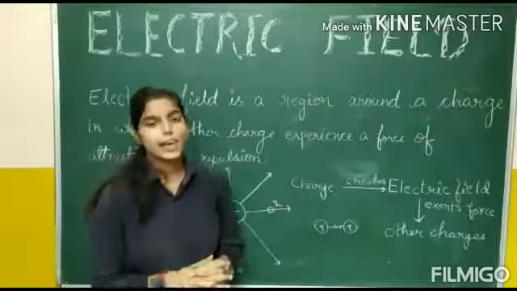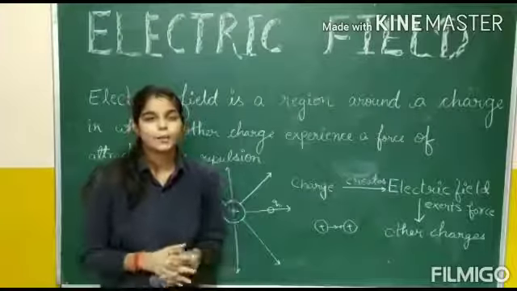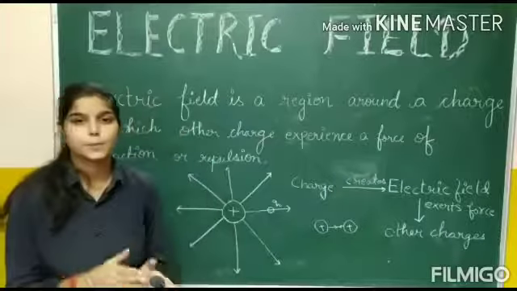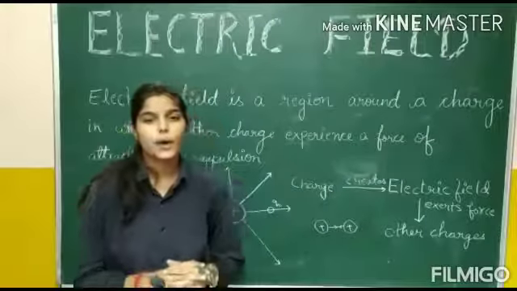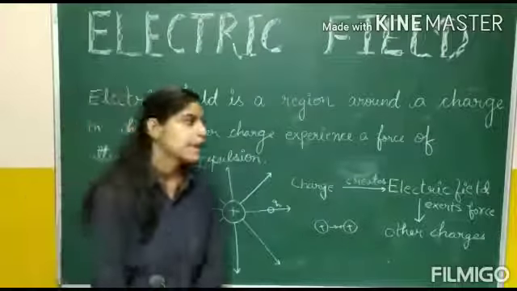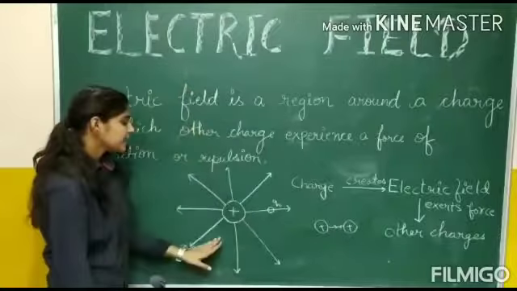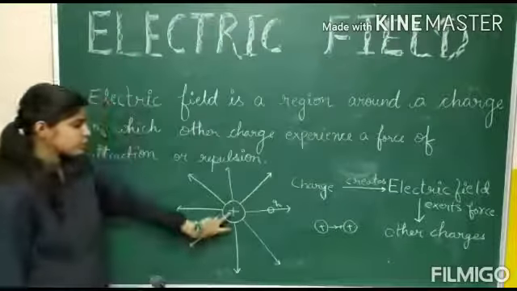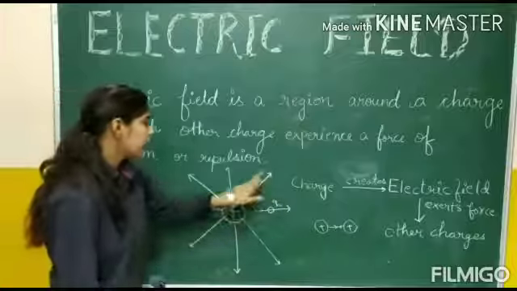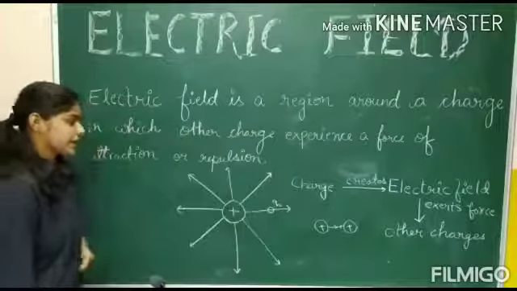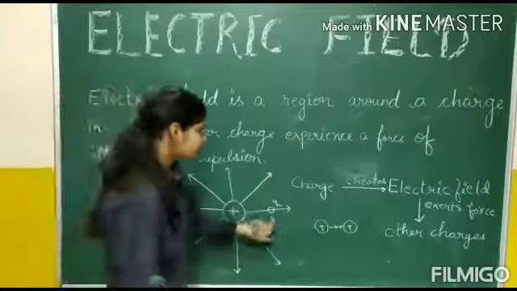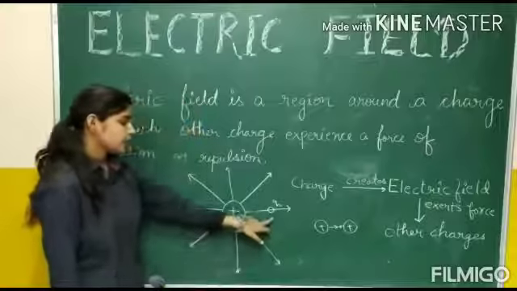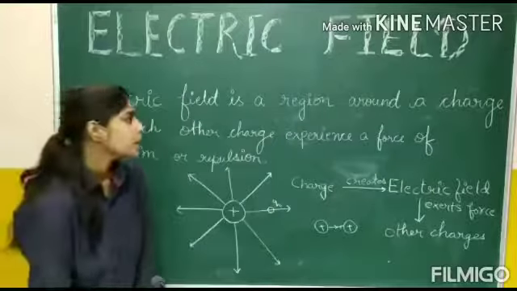Electric field intensity at any point can be described as the force experienced by the point charge when it is placed at that point. First of all, let us see that if we consider a positive charge, it is known as a source charge because it produces an electric field around itself. And the charge which experiences the force is known as a positive test charge.